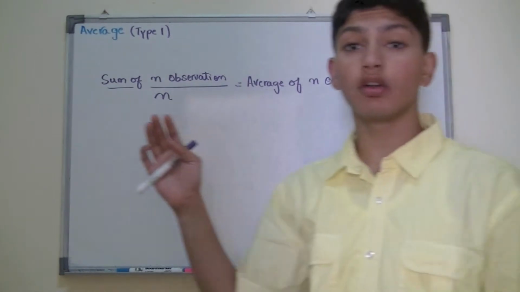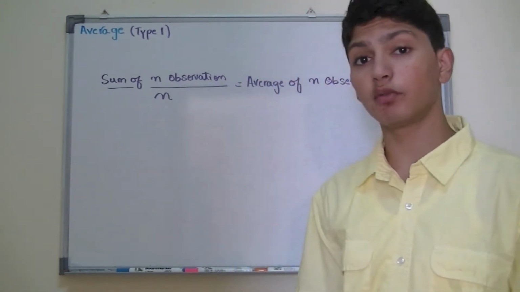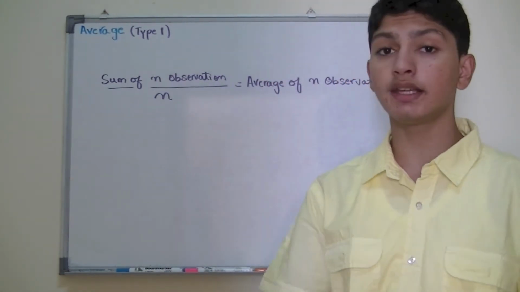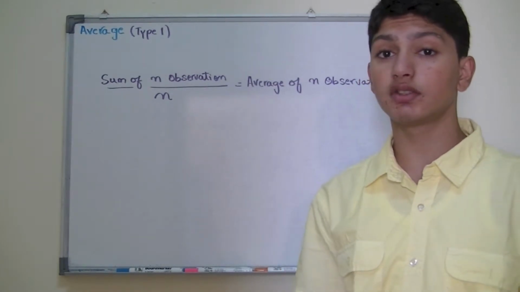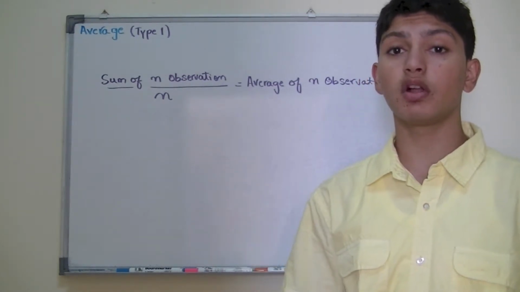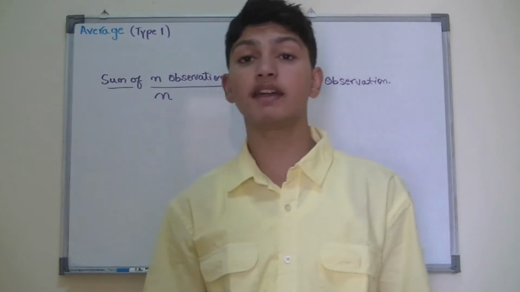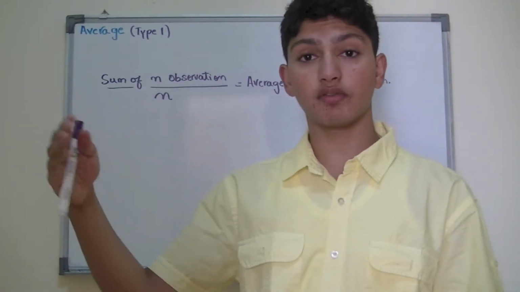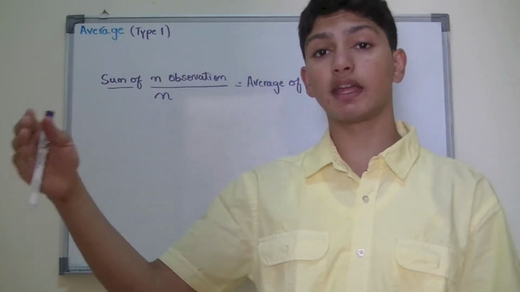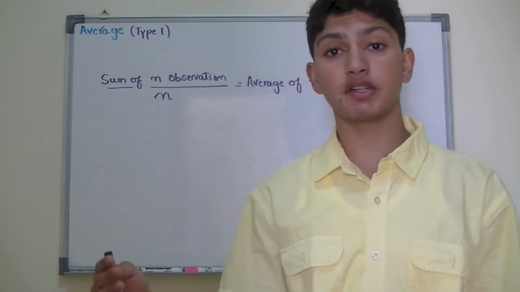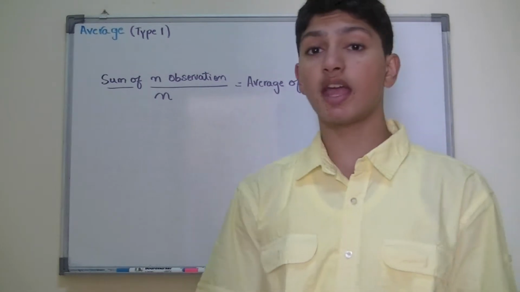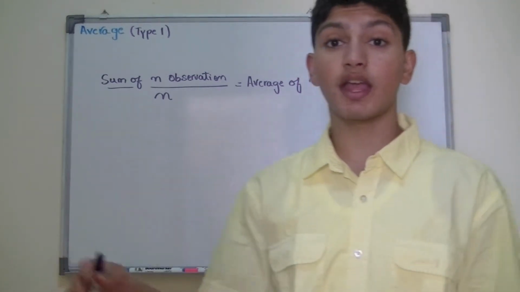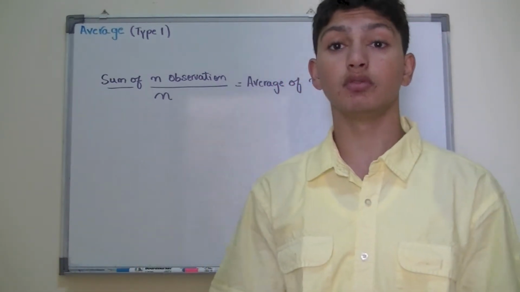Okay, so here in this video we'll take some easy examples. This is the reason why it's called type 1, and in total there are 5 types of questions, and as we move on to different types, the question gradually gets harder and harder each and every time. So let's go ahead and focus on type 1 first, and then we'll move on to type 2.